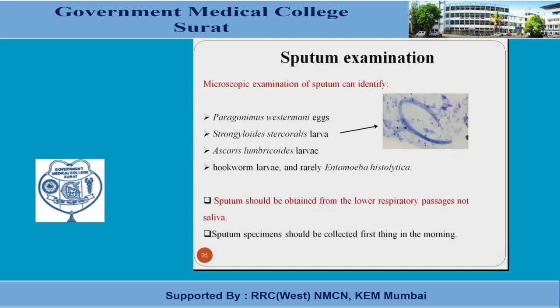Sputum examination is mainly useful for parasites like Paragonimus westermani eggs, Strongyloides stercoralis larva, Ascaris lumbricoides larva, hookworm larva, and very rarely for Entamoeba histolytica. Sputum should be obtained from the lower respiratory passage and should not be salivary, and the sample should be collected first in the morning because it will have the collection which is present in the lungs overnight. So this morning sample will be very helpful if it is collected properly, and the lower respiratory specimen is available by this collection.